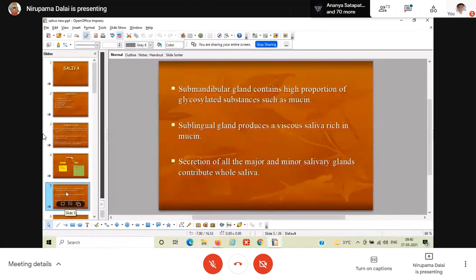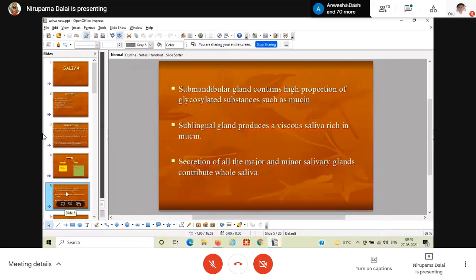Examples of the mixed type of salivary glands are the submandibular and sublingual salivary glands. They secrete watery secretion and also contain mucus, with a higher concentration of mucin.